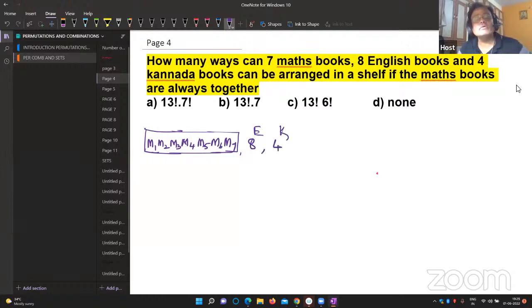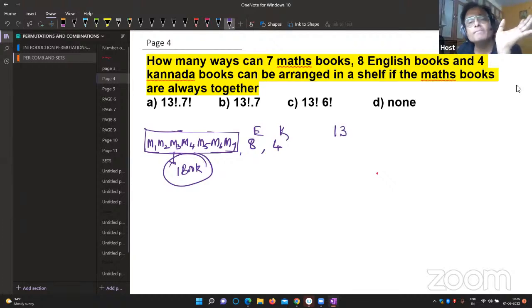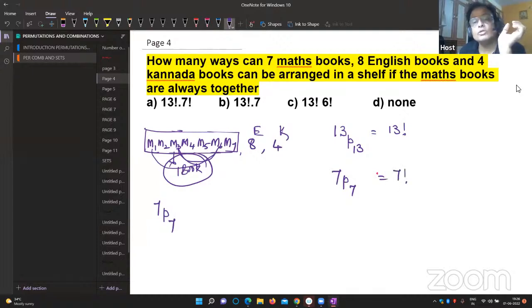Total, how many books are there now? Now you consider this package as 1 book. 8 plus 4, 12, plus 1, 13 books are there. So now we are going to arrange all 13 books. That is equal to 13 factorial, first work. Then inside the box, all 7 books we have to arrange, 7P7, which is 7 factorial. The total is what?